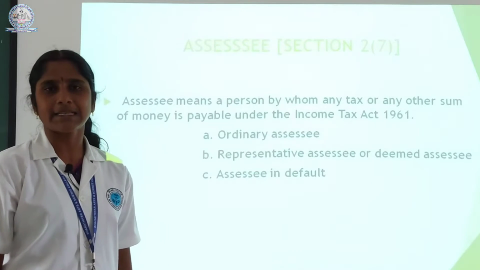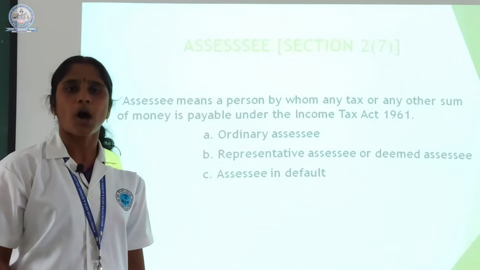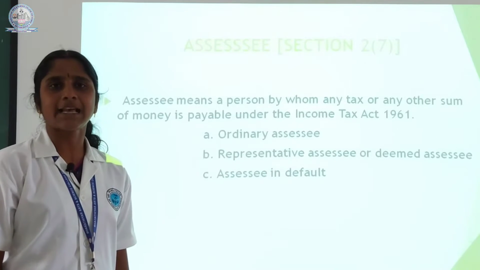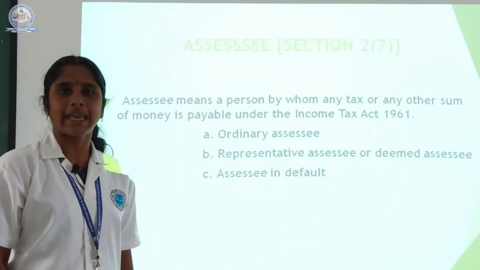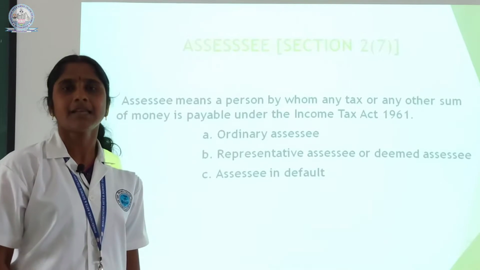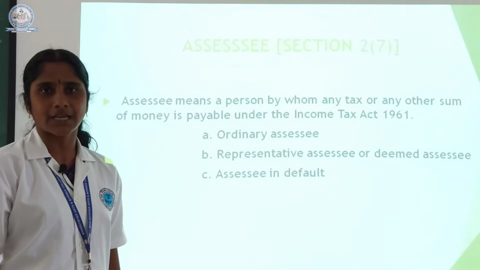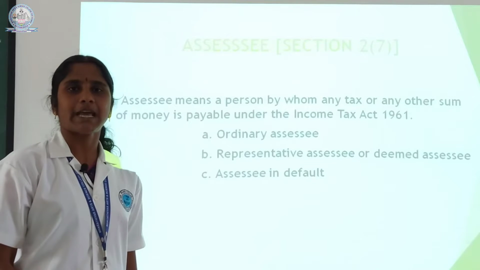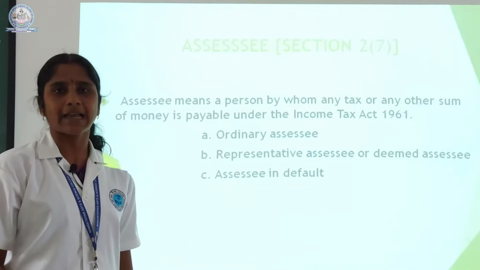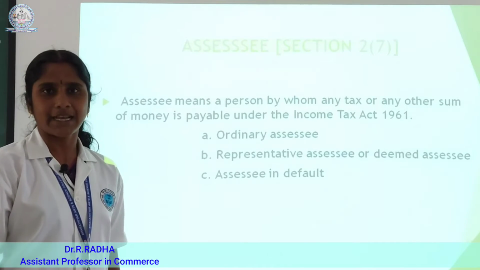Next is representative assessee. A representative assessee is liable to pay tax on his or her own income as well as on others' income. For example, if a person is acting as an agent of a minor or lunatic or non-resident Indian, such a person acting as an agent needs to pay income tax on his own income as well as on behalf of the person for whom he is acting as an agent. So they come under the representative assessee.